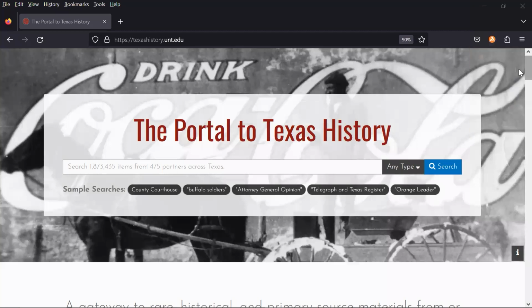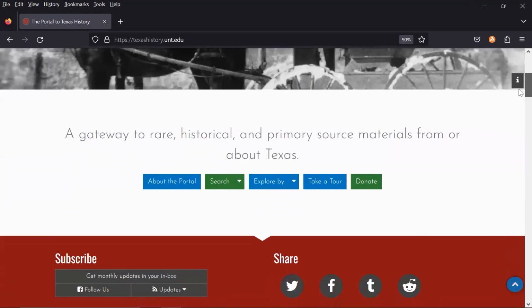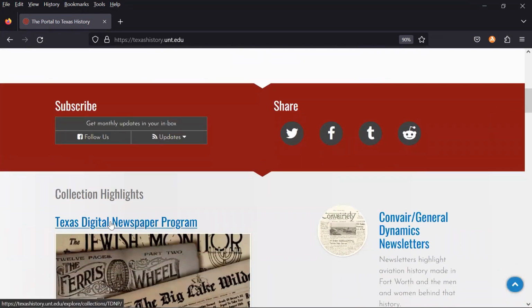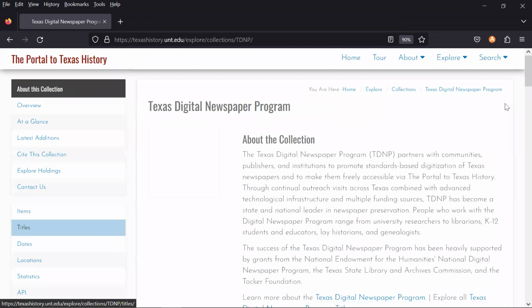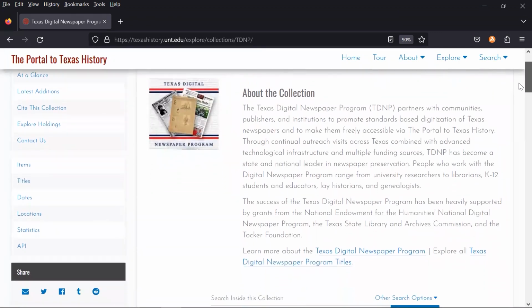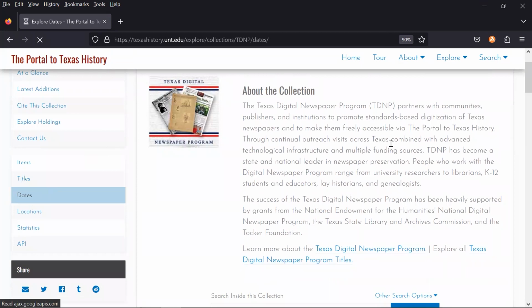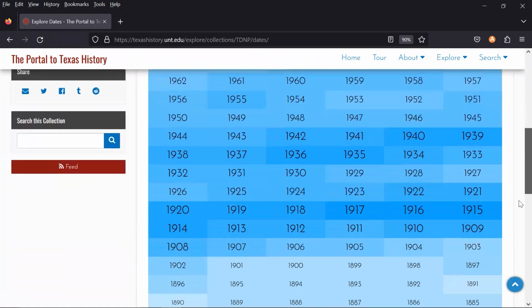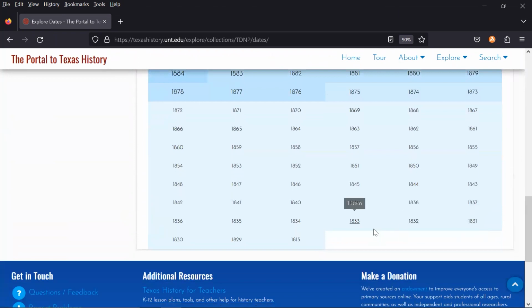I oversee the Texas Digital Newspaper Program hosted on the Portal to Texas History. In this work, we digitize Texas newspapers from any date and time in the state of Texas. These newspapers represent any date starting with 1813 as our earliest year, which might be a strange date to those of you who know Texas history, because 1813 was not a year in which Texas was a state. It was a place, though, that published a lot of newspapers, and it was actually a part of Spain.